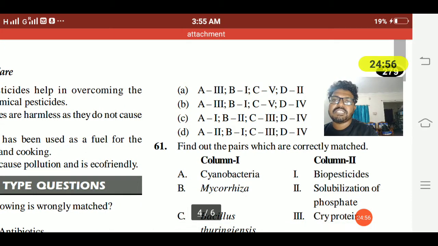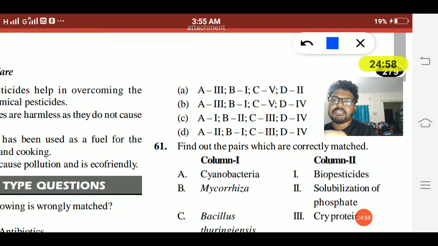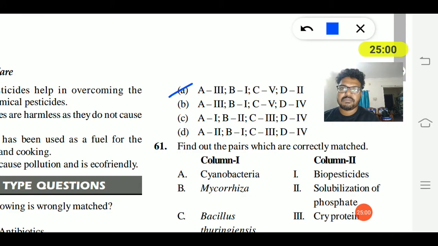A3, B1, C5, D2. So option A is the right answer.